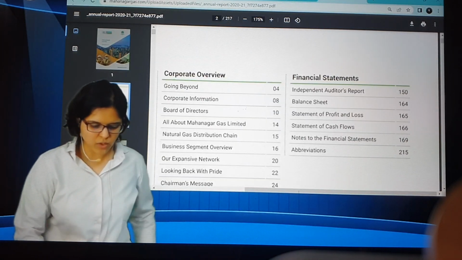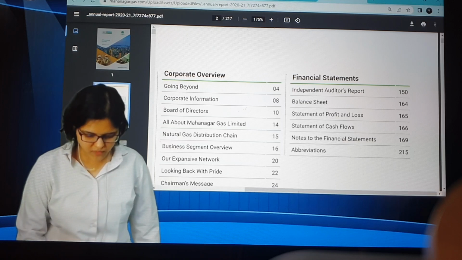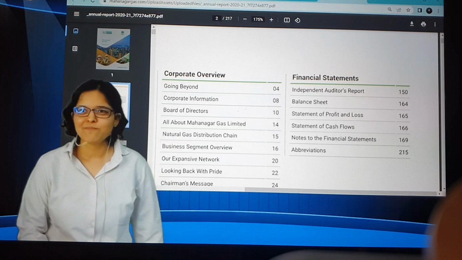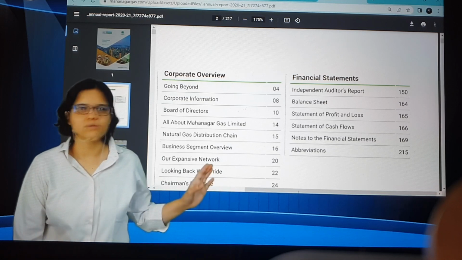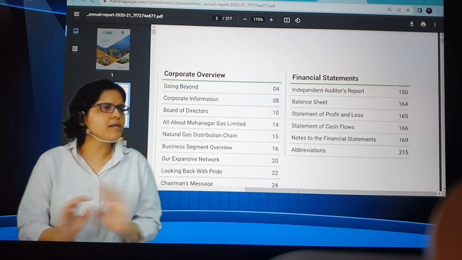Here, in financial statements, what can you see? Only balance sheet, statement of profit and loss, statement of cash flow, notes to accounts. You remember we discussed this? Yes? Do you see consolidated balance sheet, consolidated profit and loss, consolidated? So there is no consolidated version. Now are we damn sure? This is the ultimate way, huh?